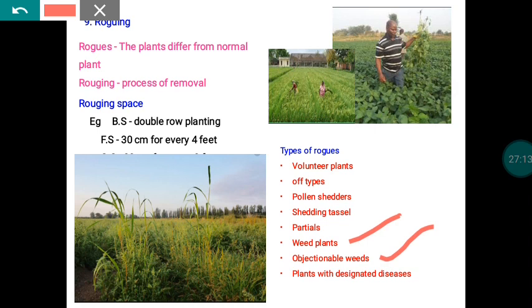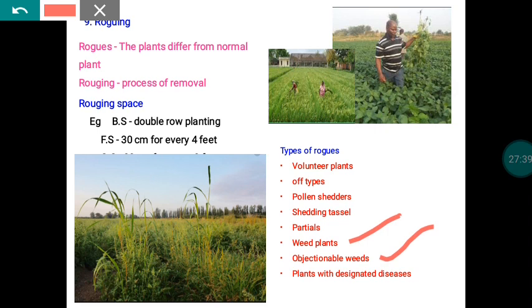In the absence of the pulses or bhendi crop, the virus will survive in the Abutilon indicum. Once the crop is raised in the field, whatever viruses are there in the Abutilon indicum will transfer to our seed crop. So like that, some problem creating weeds are also there. Those seeds are classified under the objectionable weed seed category. So we have to eradicate those materials also.